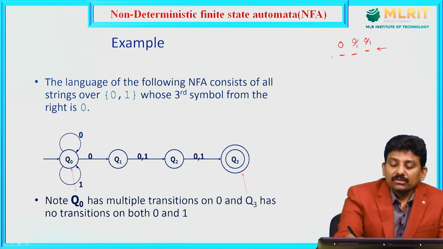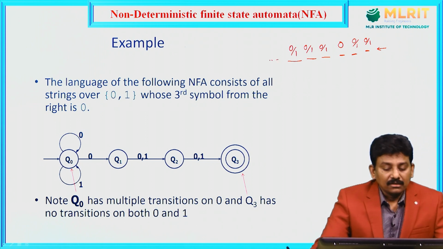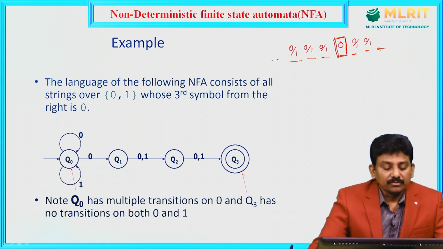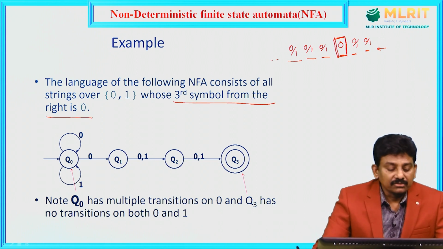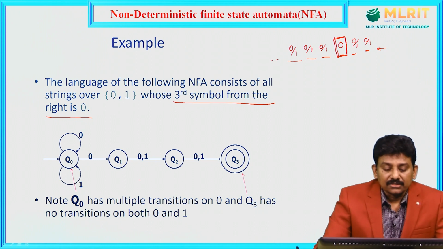So, fourth onwards towards left side, anything, fourth bit either 0 or 1, fifth bit either 0 or 1, and so on. And also the length of the string is not given. The only constraint is that the third symbol from the right is 0. For that we need to draw the transition. Here this is the NFA diagram for the strings having third symbol from the right hand as 0.